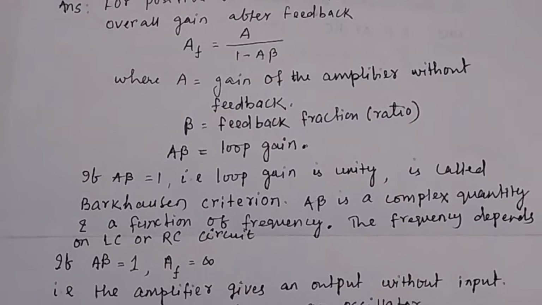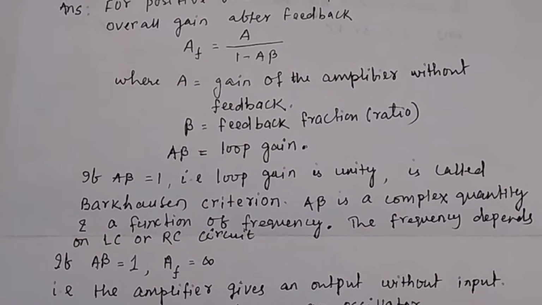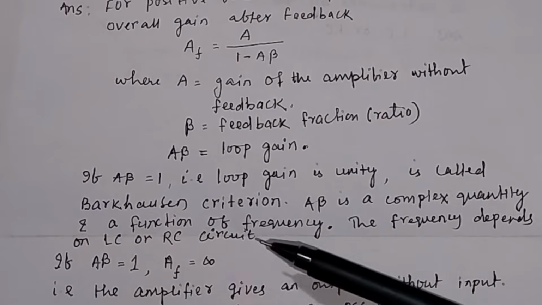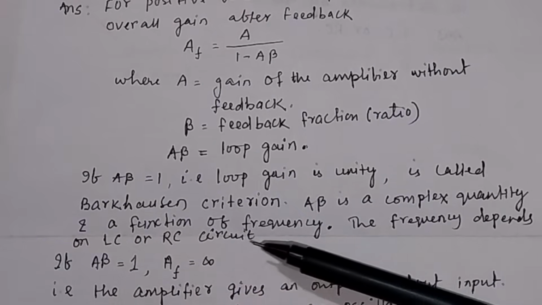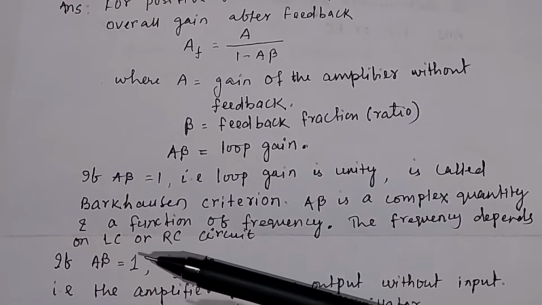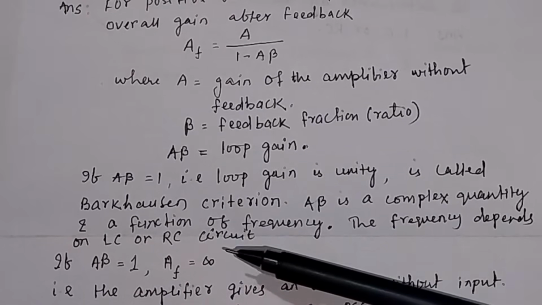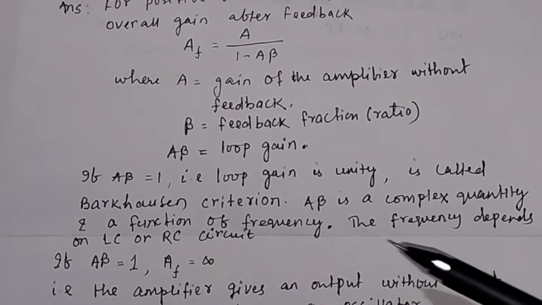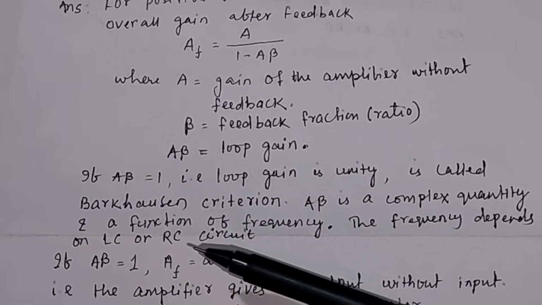And the frequency depends on which circuit, I have discussed in the previous video. The frequency of oscillation in the case of the oscillator depends upon the L value or C value or R value. In oscillators, you have the RC oscillator and the LC oscillator. In the RC oscillator, the frequency depends upon the resistance and capacitance.